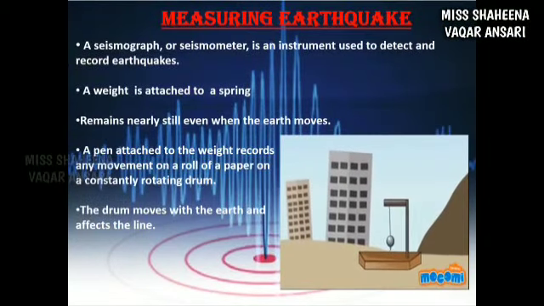Students, I hope you understood about the focus and the epicenter of the earthquake. Now students, this is a picture of a seismogram, which is used to record the motion of the ground during an earthquake. They are held in a very solid position. The seismic waves are recorded by this instrument. Seismic waves means P waves, S waves and surface waves.